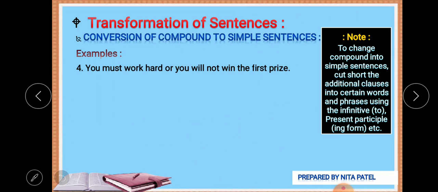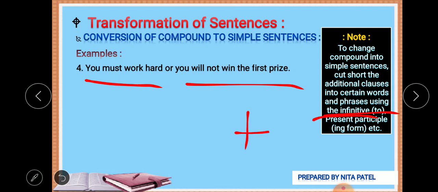Okay, let's see another example. You must work hard or you will not win the first prize. Now we can use the infinitive here. How? You must work hard.